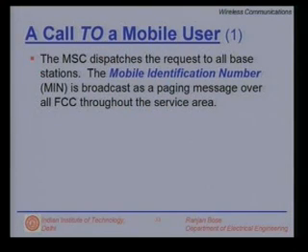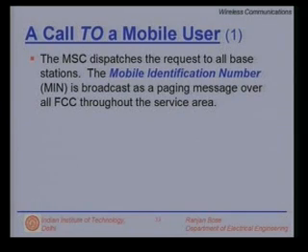So, the moment you make this call, that is, you dial this number which is pertaining to a mobile, the mobile switching center, which is actually connected to the PSTN, public switched telephone network, provided you are making a call from the landline. Otherwise, from one mobile to another mobile, the mobile switching center must come into the picture.